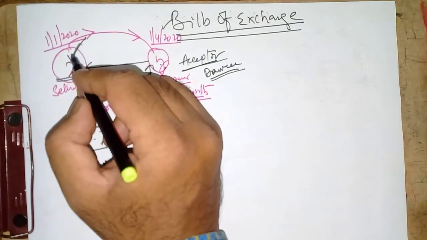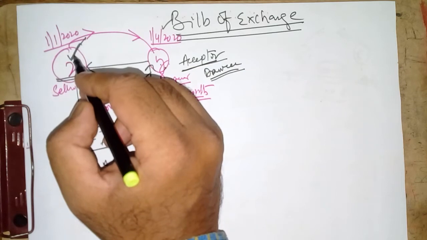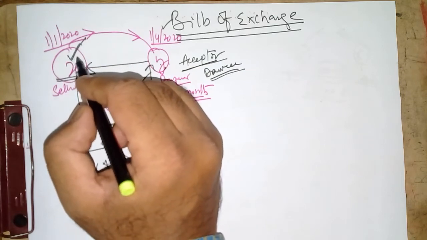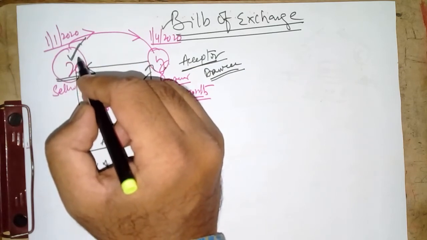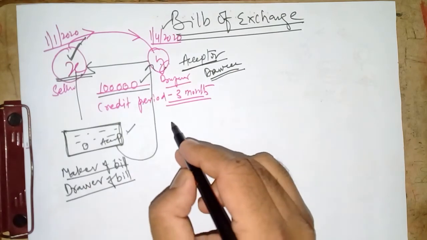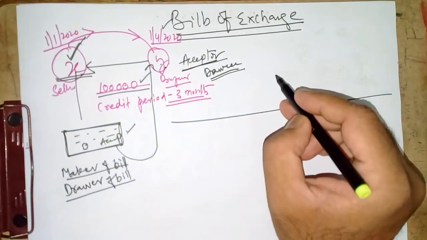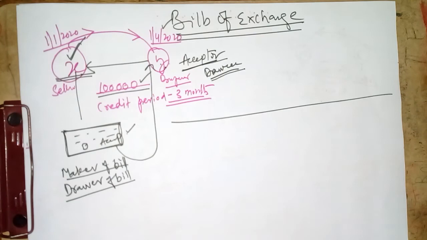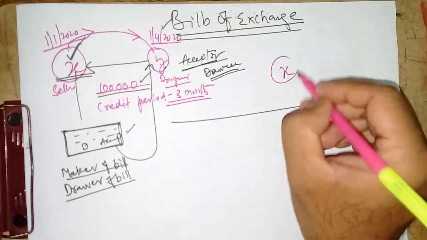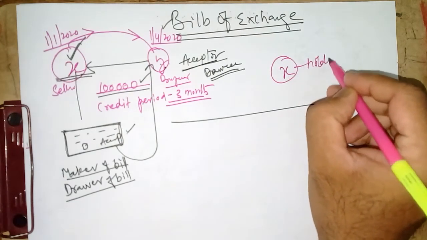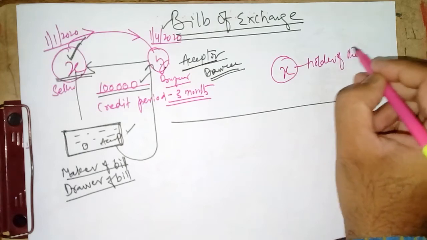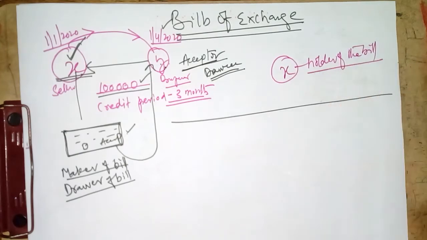Now, the holder of the bill is X. Once X holds the bill, what will happen? X will have four options. Who is having them here? X, the holder of the bill. The holder of the bill has four options.